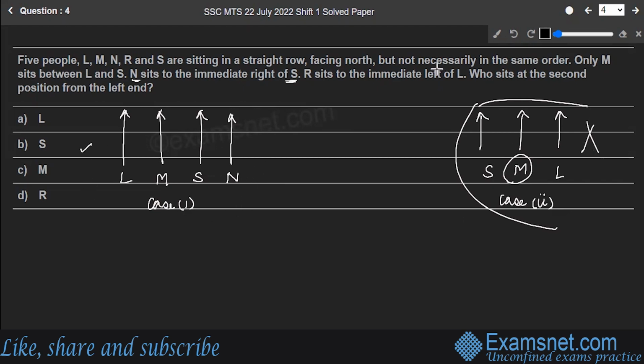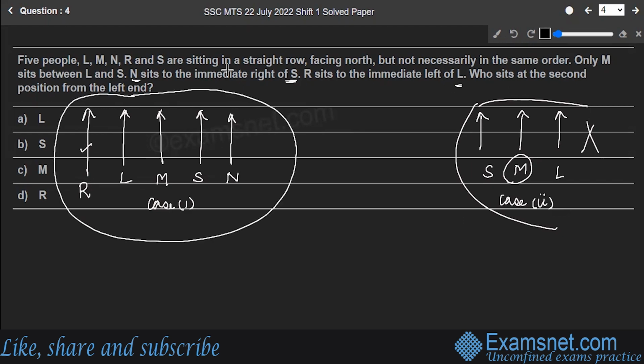Now, next it says R sits to the immediate left of L. So that means where is R? Here is R. I hope you are clear with this, right? Now, this is the correct position of all these 5 people. Let's read the question. Who sits at the second position from the left end? So from the left end, this is the left end and this is the right end. Second position from the left end is nothing but L, right? So option A is the correct answer to the question.